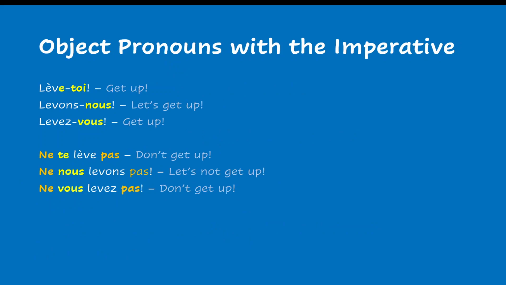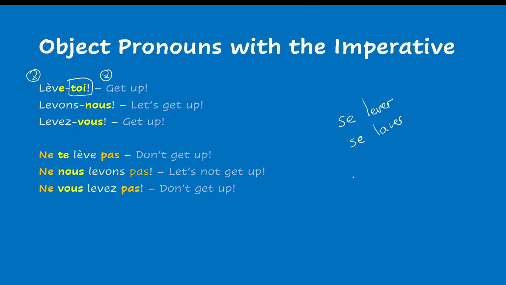So we also have the imperative for the reflexive verbs, right? Remember, reflexive verbs are, for example, se lever, se laver, etc. So here, lève-toi. That's how we add the toi form. That's what you would say. Again, we don't use the subject. So what you have behind is the pronoun.